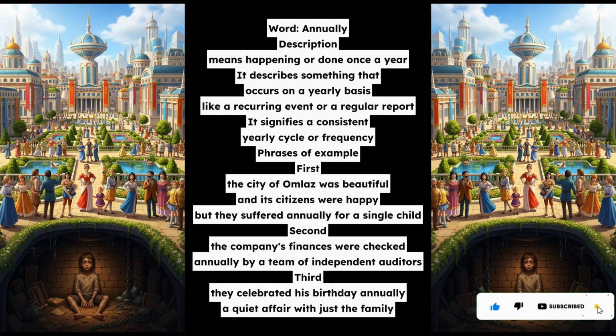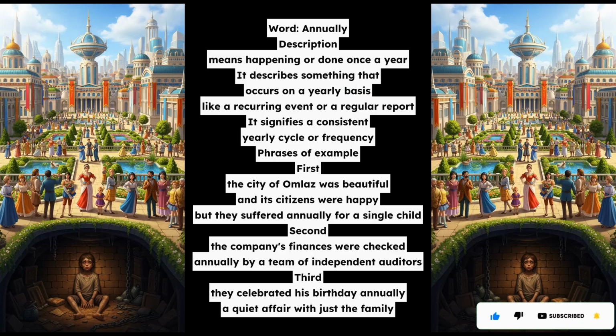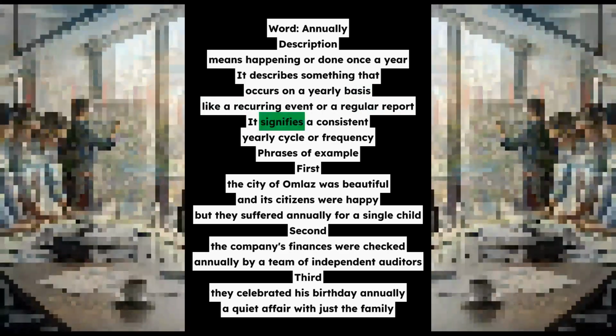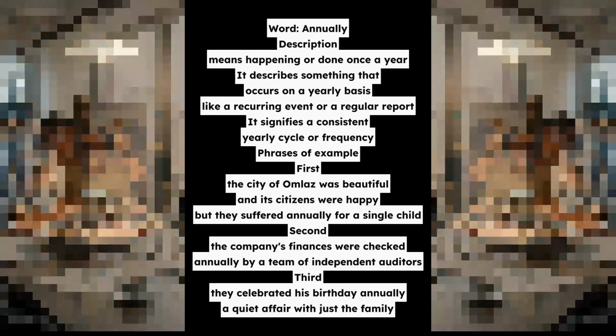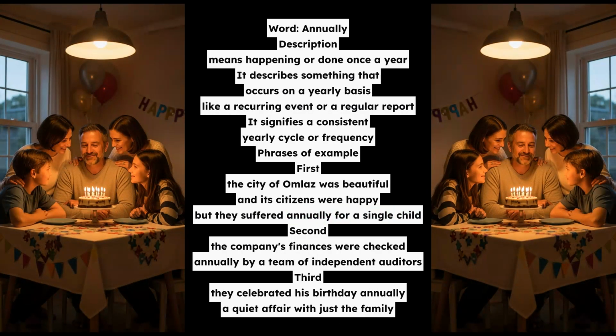Phrases of example. First, the city of Oblige was beautiful, and its citizens were happy, but they suffered annually for a single child. Second, the company's finances were checked annually by a team of independent auditors. Third, they celebrated his birthday annually, a quiet affair with just the family.